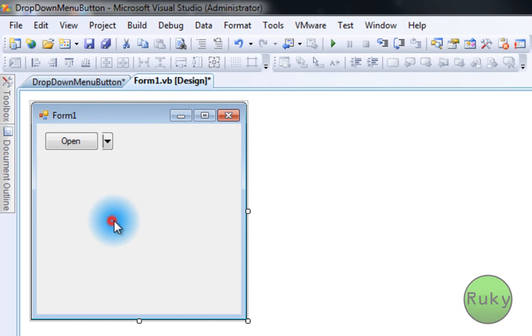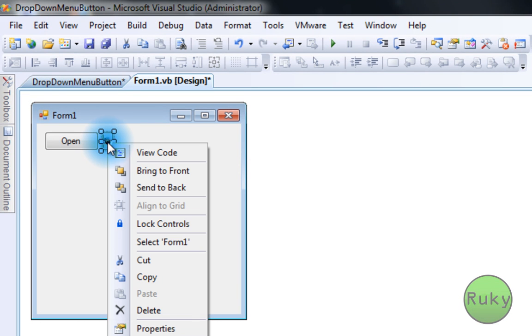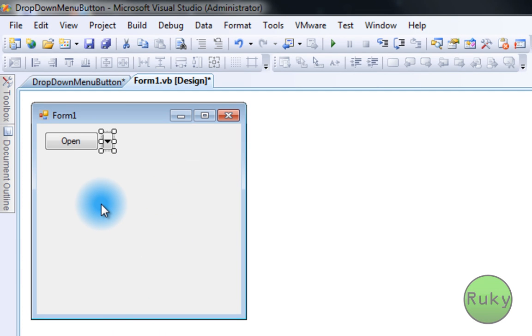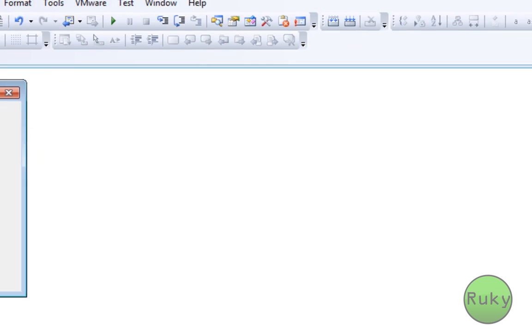Okay, what you want to do next is to right click on button 2 and select bring to front. Now using your arrow keys, move it until they fit nice, so like one button. Okay, this looks okay. Now we need to code them to work like one. Let's do the bottom one first.